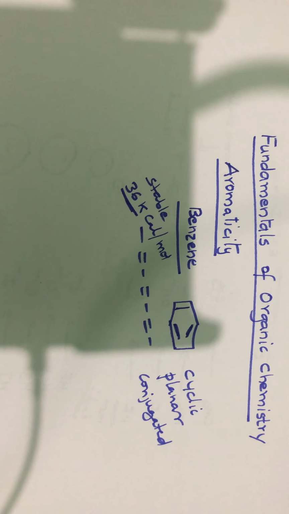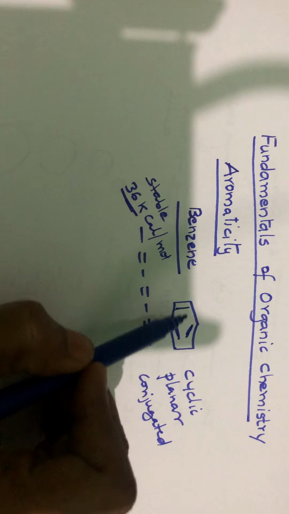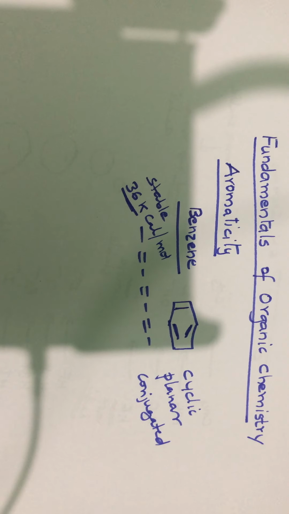Most compounds with delocalized electrons have much smaller resonance energies. Compounds such as benzene with unusually large resonance energies are called aromatic compounds.